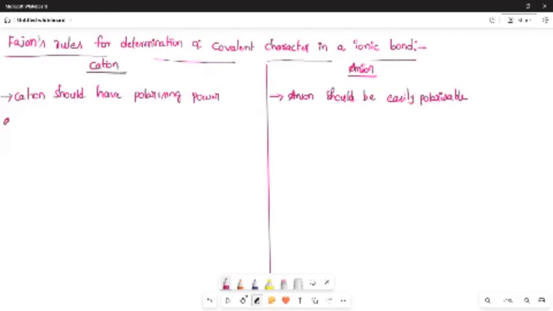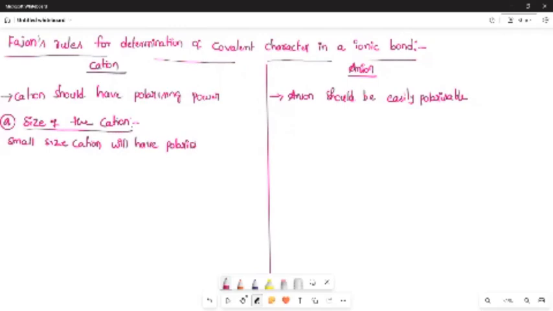Now, which type of cations will have polarizing power? First one: size of the cation. Small size cation will have more polarizing power. Cation size చిన్నగా ఉంటే దానికి polarizing power ఎక్కువగా ఉంటుందమ్మా.